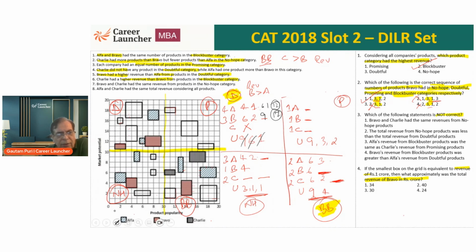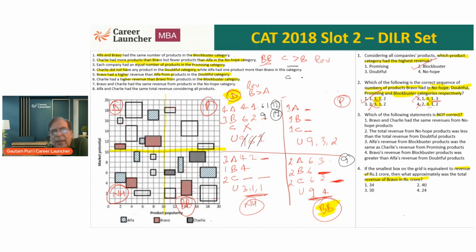Now let's make the cases again. We have a 9 and 4 available to us in the blockbuster category, which need to be distributed. One of them needs to go to Bravo, one to Charlie. What is Alpha? Alpha is 6 plus 3, 9. We can leave it as it is. Now, Bravo can be either 6 plus 9 or 6 plus 4. We know Charlie should be more than Bravo.